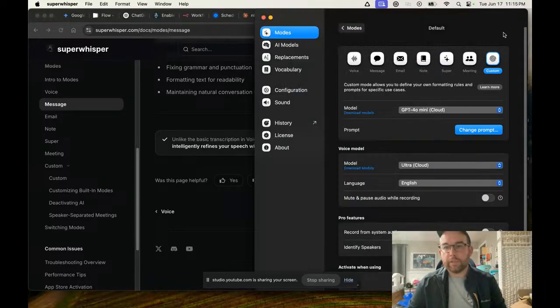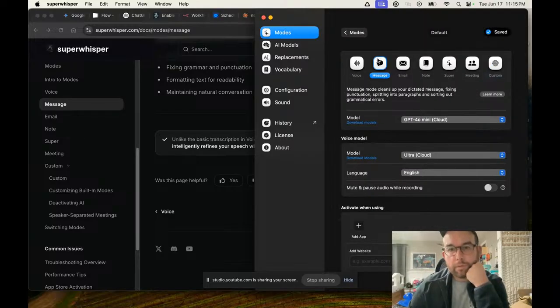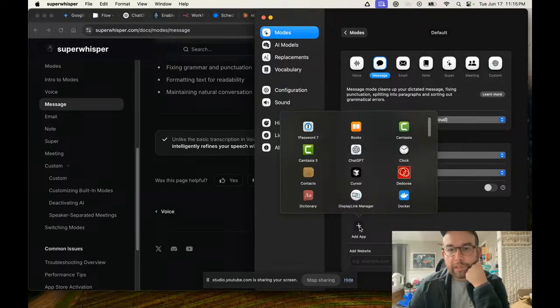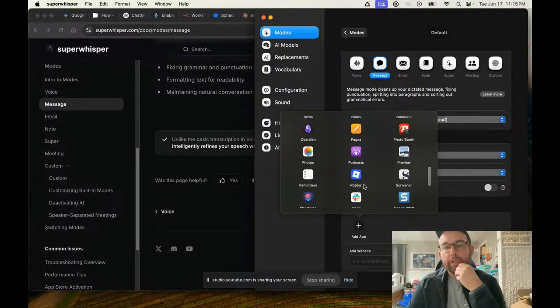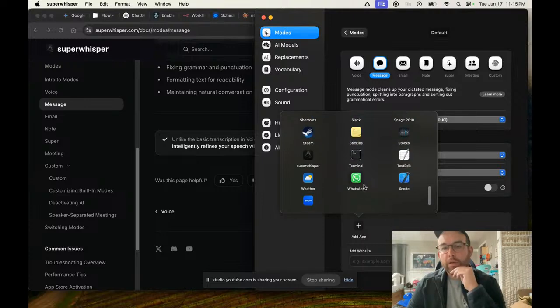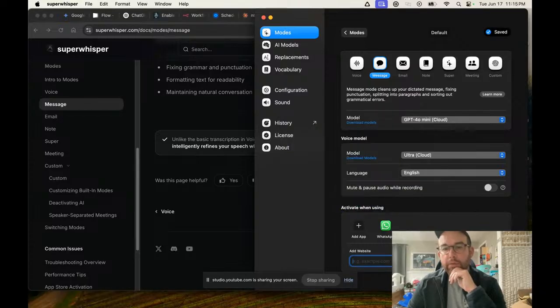Wait, so message mode. Okay. Activate when using add app. Interesting. Oh, so I can add apps here. WhatsApp. So wait, I can do WhatsApp? Add website. Oh, interesting. Maybe I can put my endpoint there.